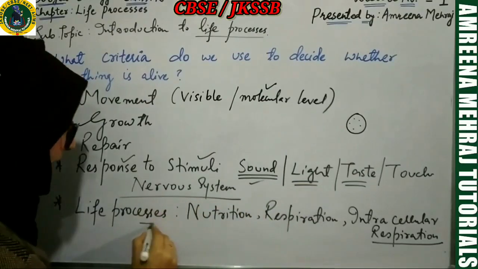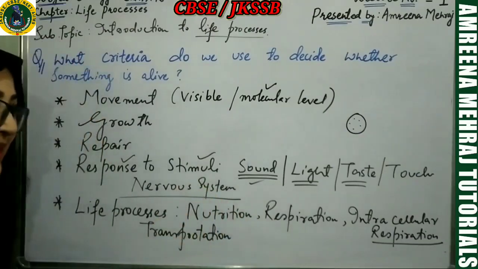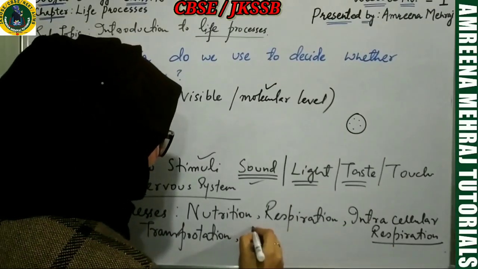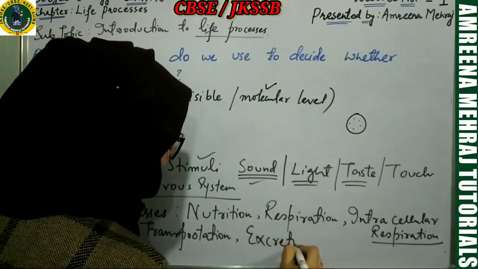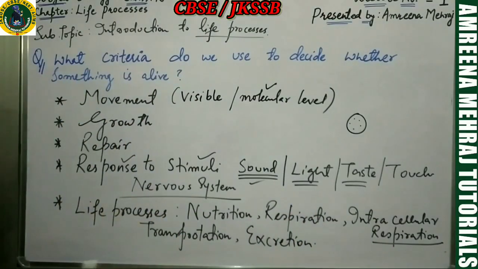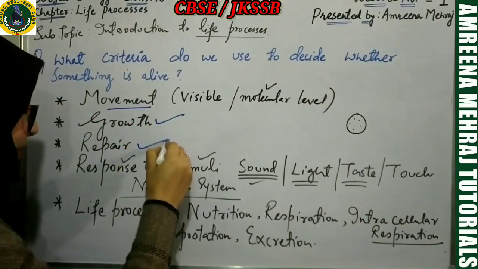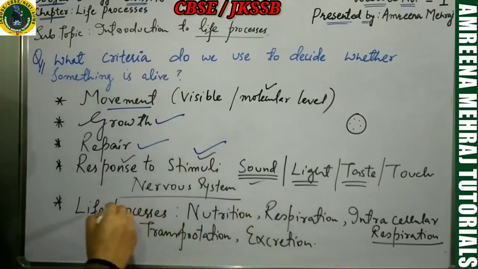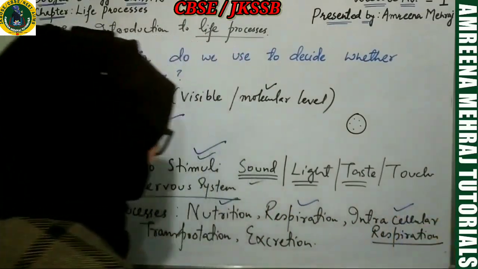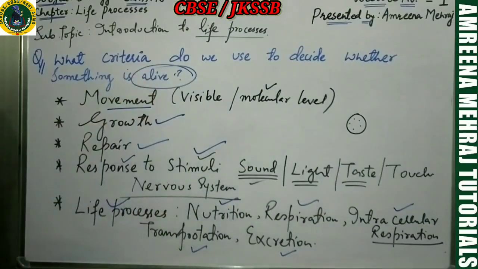Then you have the process of transportation of substances from one place to another, both in plants and animals. They must be able to show this as a life process. And last but not least, the process of excretion, the removal of wastes. So these are the conditions. If an object satisfies these conditions of movement and growth, if that body can repair, if it can respond to stimuli, if it can perform the life processes like nutrition, respiration, intracellular respiration, transportation and excretion, then we'll call that object alive.